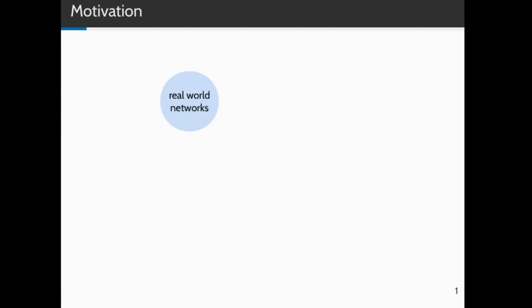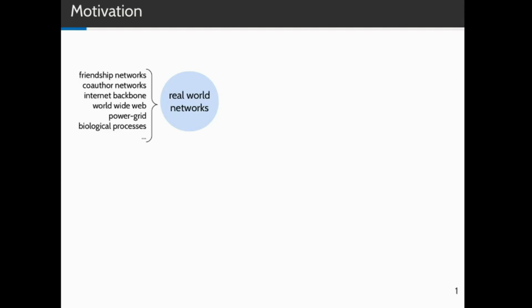Our work is motivated by the study of complex networks. They're all around us, for example in the form of social networks, computer networks, or biological networks, and we want to analyze what kind of problems we can and cannot solve efficiently on such networks. Ideally, we would like to show that problems that are proven to be hard in theory can nevertheless be solved efficiently on complex networks. However, we need to formalize what we mean by complex networks in order to rigorously study